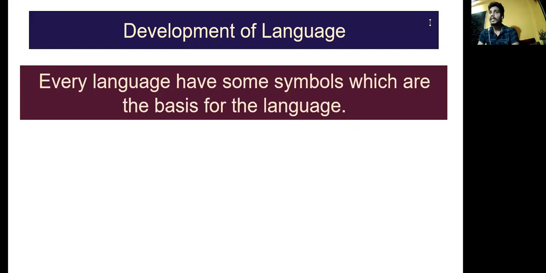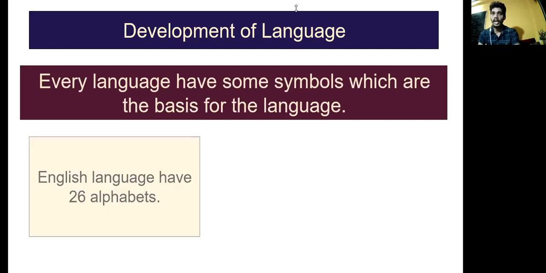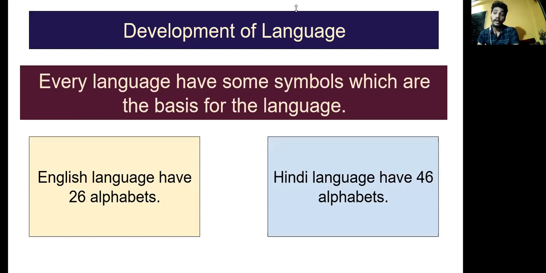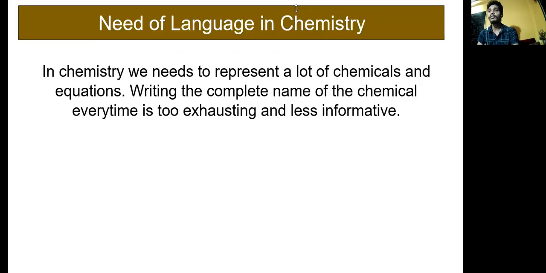Obviously, in the development of language, every language has some symbols which are the basis of that language. English language has 26 alphabets, correct? Hindi language has 46 alphabets. Now, the need of language in chemistry. In chemistry, we need to represent a lot of chemical equations. Writing the complete name of every chemical is too exhausting and less informative, correct?